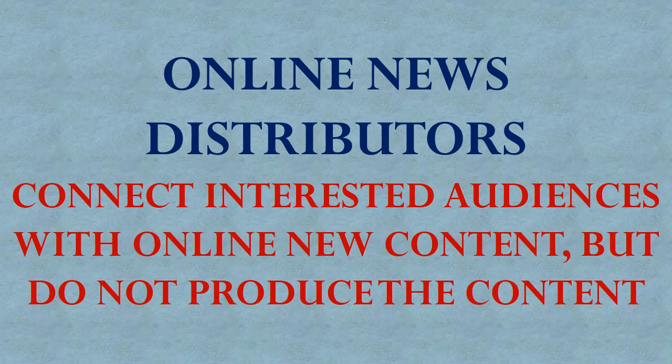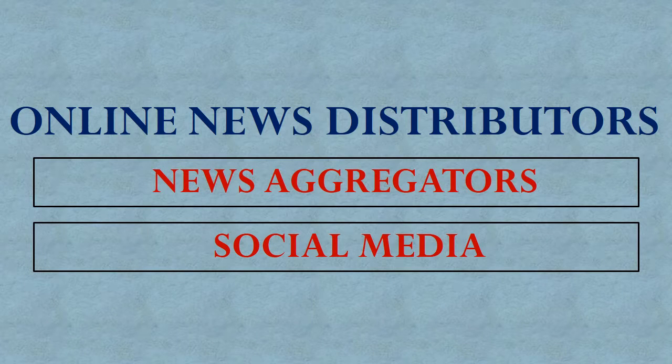When we talk about online news distributors, we're talking about websites that connect the audience to online content that's been created by other people, rather than producing the content themselves. Online distributor websites can be categorized as either news aggregators or social media sites.